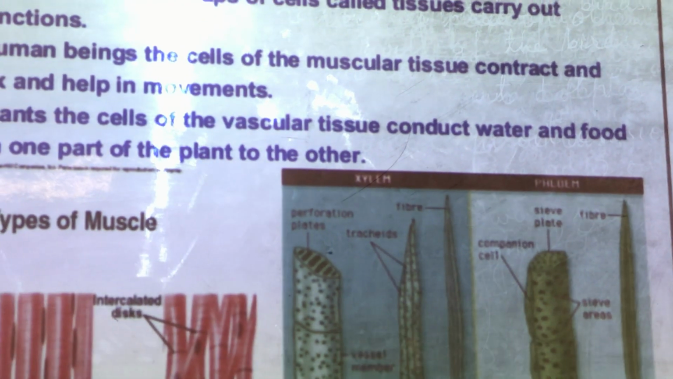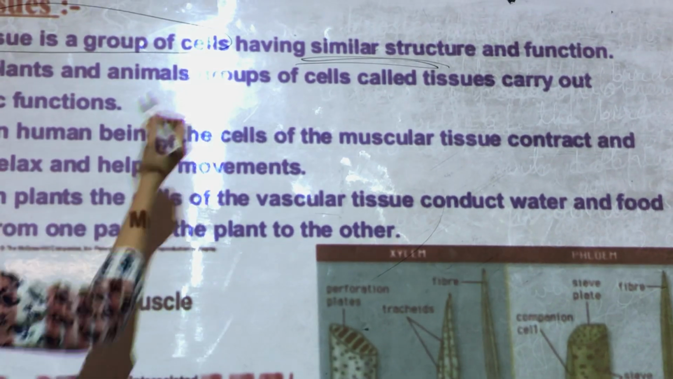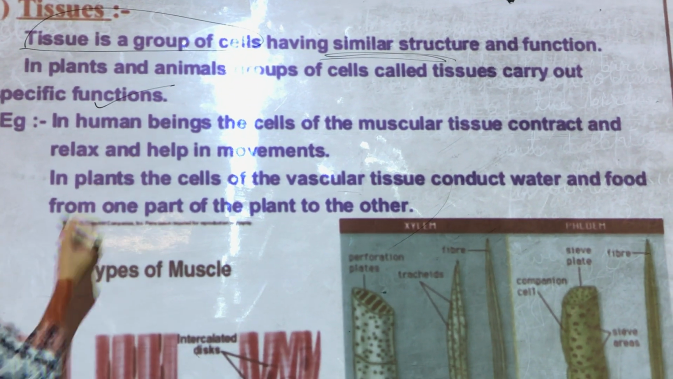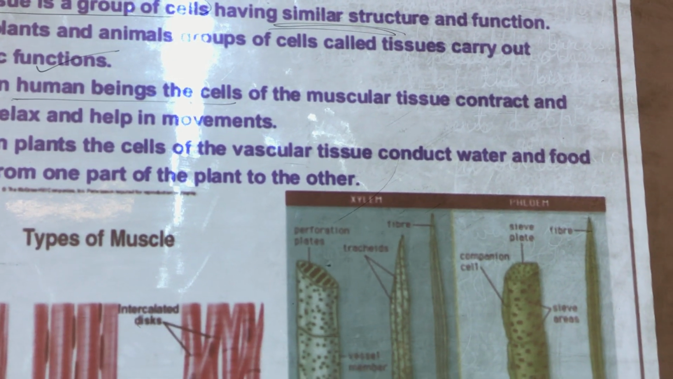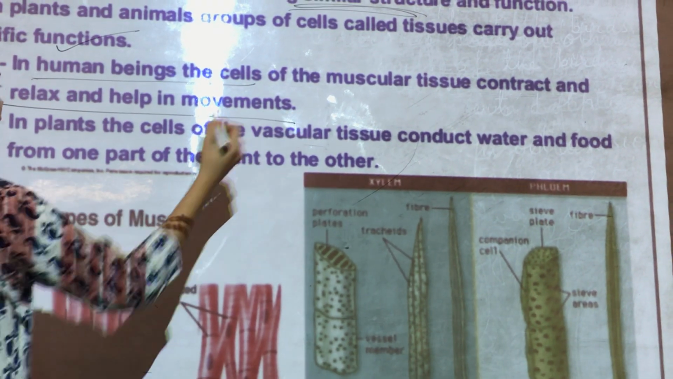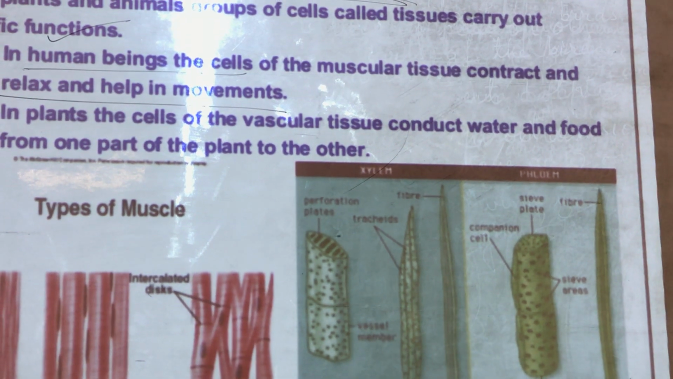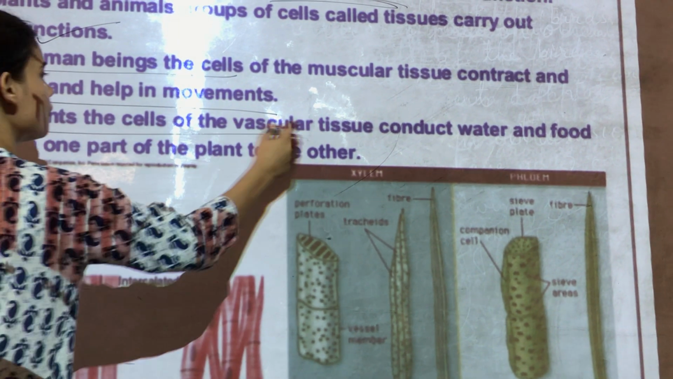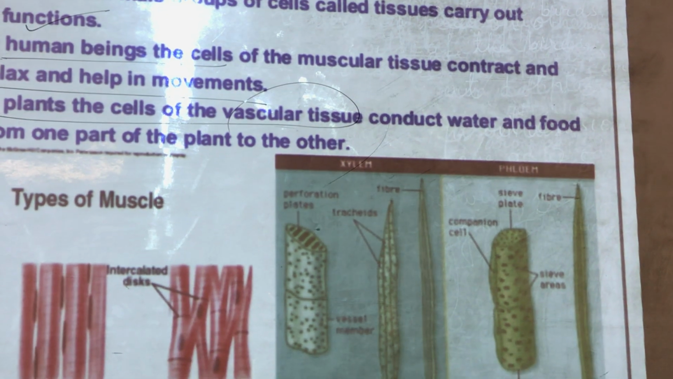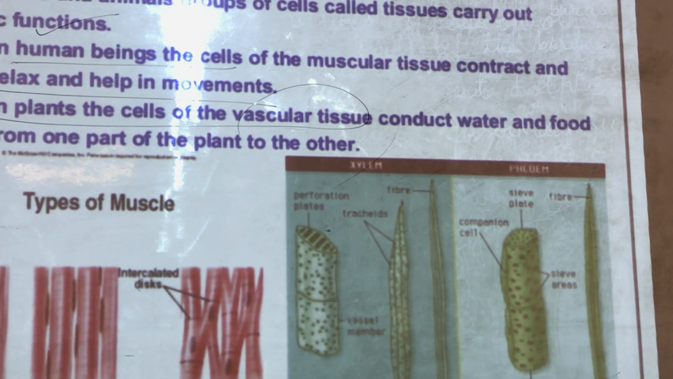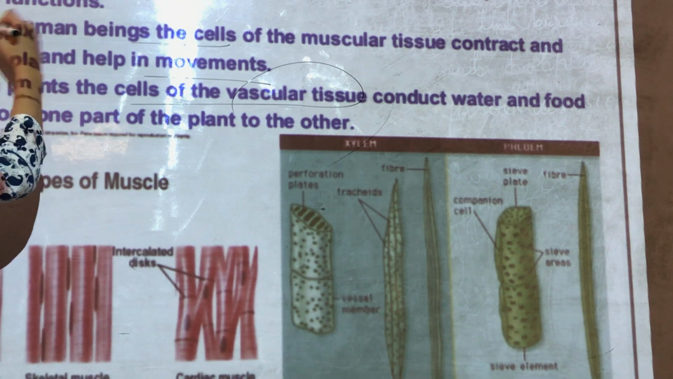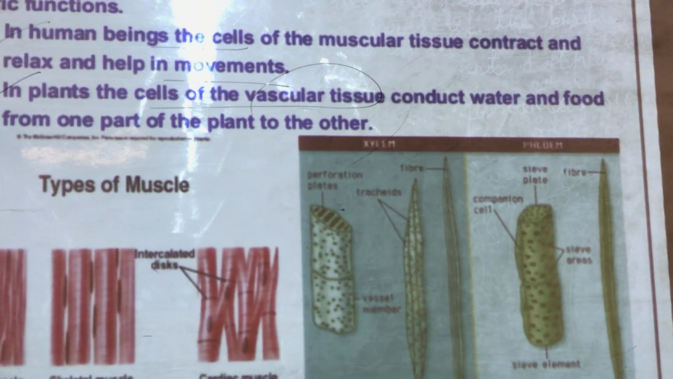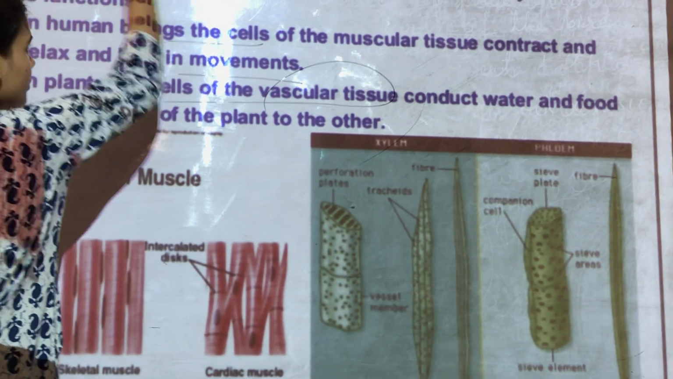For example, in plants and animals, groups of cells called tissue carry out a specific function. In human beings, the cells of muscular tissue contract and relax and help in movement. In plants, the cells of vascular tissue conduct water and food from one part of the plant to the other. So we will study about animal and plant tissue separately in this chapter ahead.